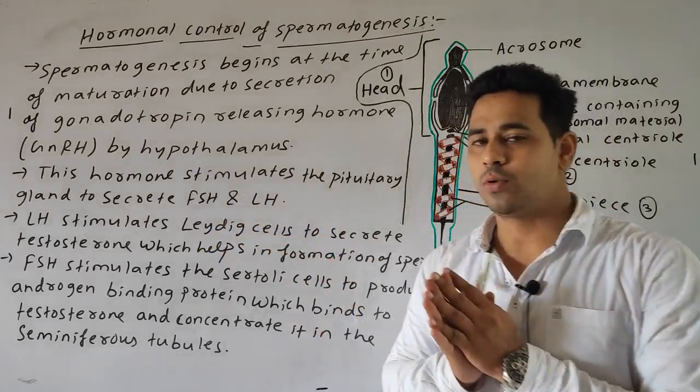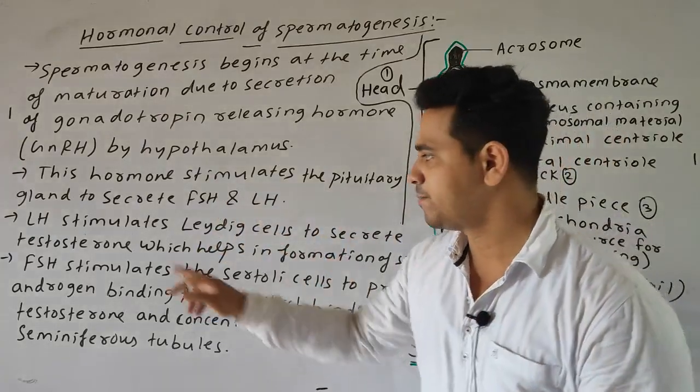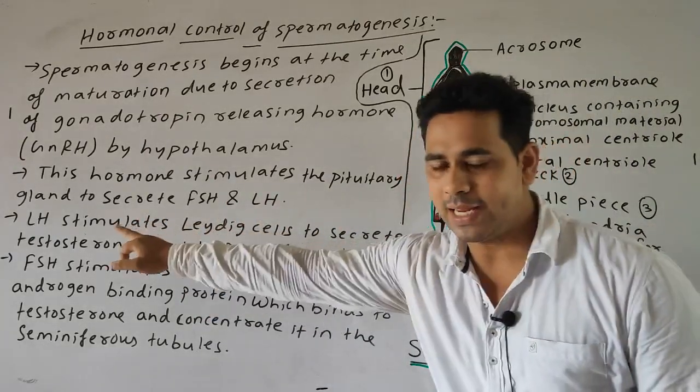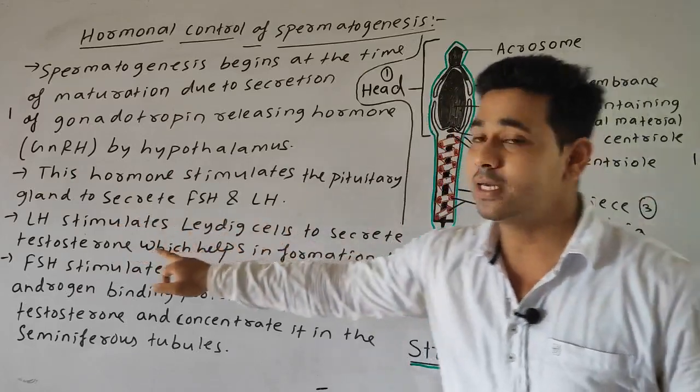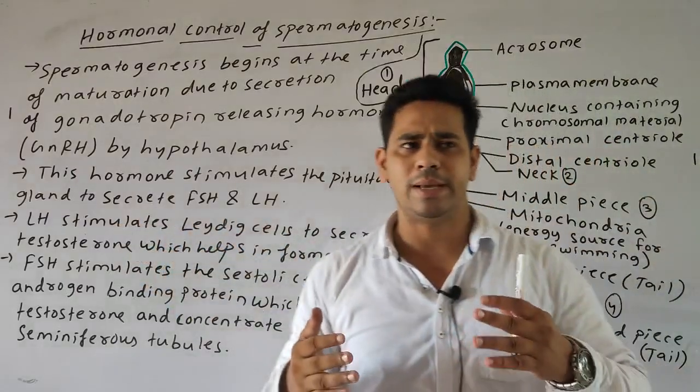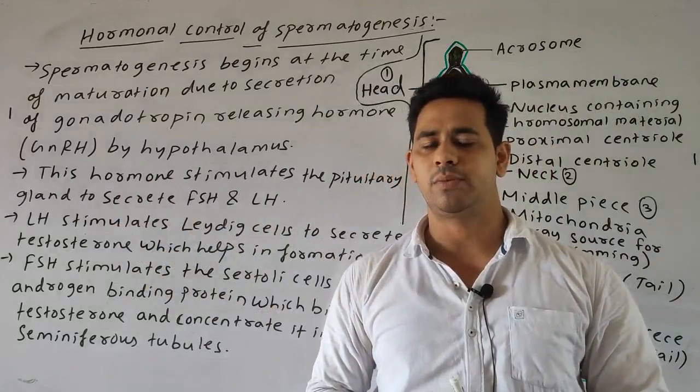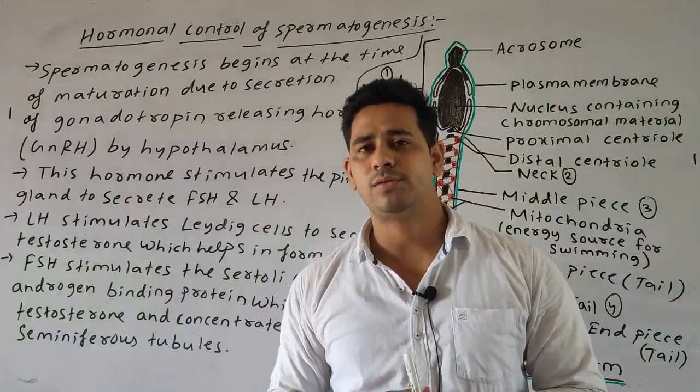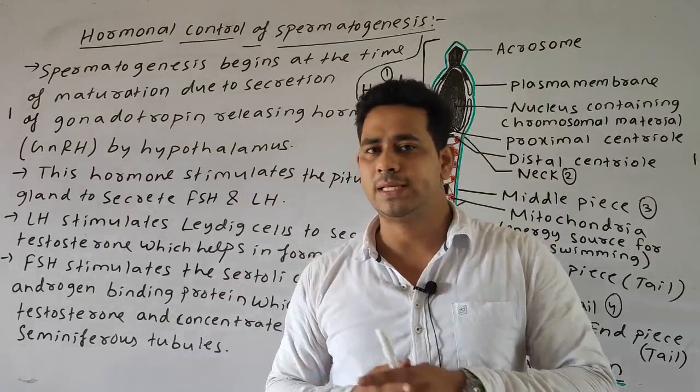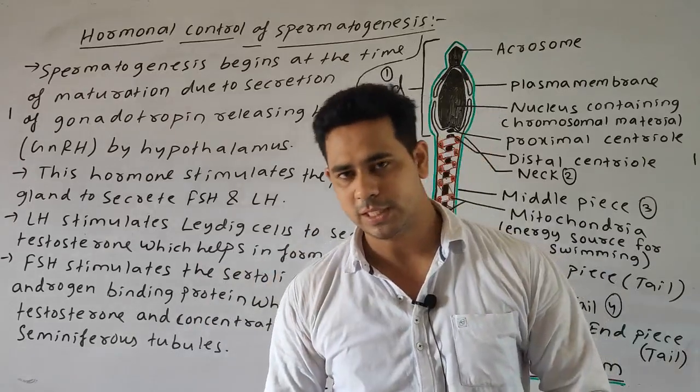The luteinizing hormone stimulates the Leydig cells to secrete the testosterone, which helps in developing the secondary sexual character in the case of the male, and also eventually helps in the formation of the sperm, or we can say it stimulates the spermatogenesis process.